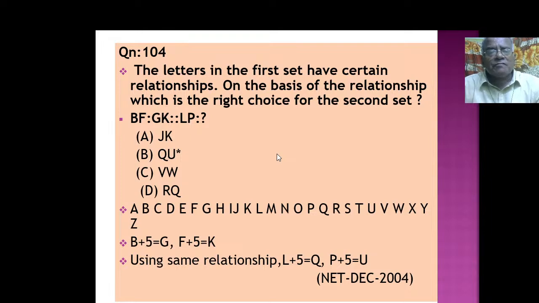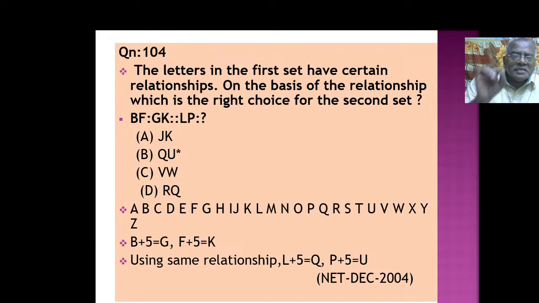The letters in the first set have certain relationships. On the basis of the relationship, which is the right choice for the second set? This also we have already seen. I think the same problem we have seen. BFGK, there is a relationship between these two sets of letters. You know how?